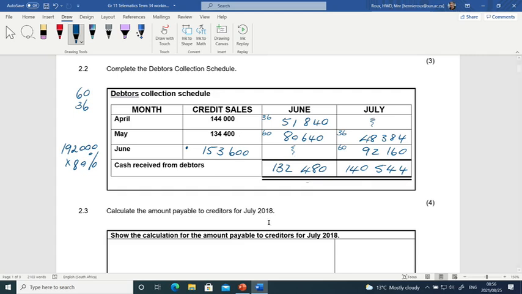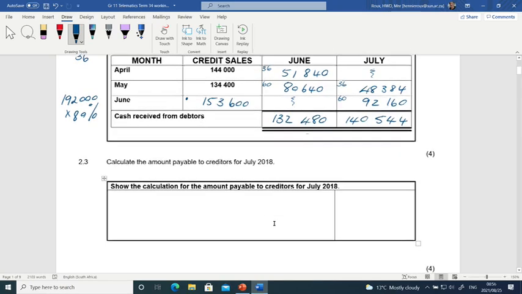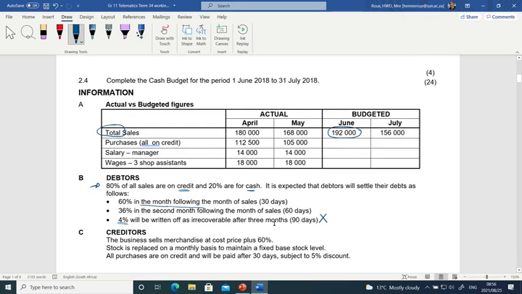The next question they ask us is we must calculate the amount payable to creditors for July. So somewhere they must tell us how we pay our creditors. So we go back to our information. Information C tells us that the business sells merchandise at cost price plus 60%.